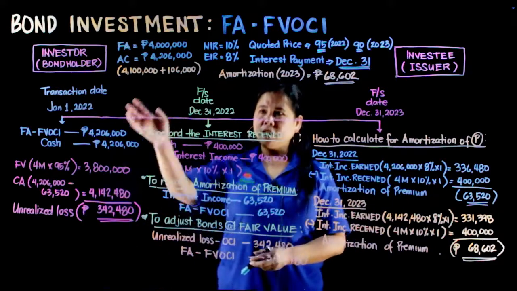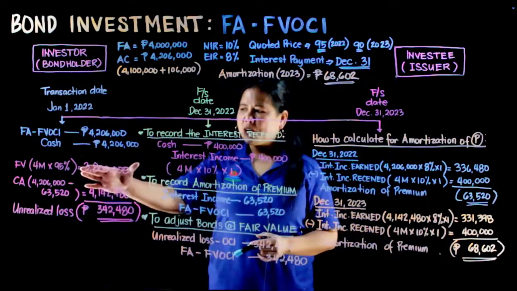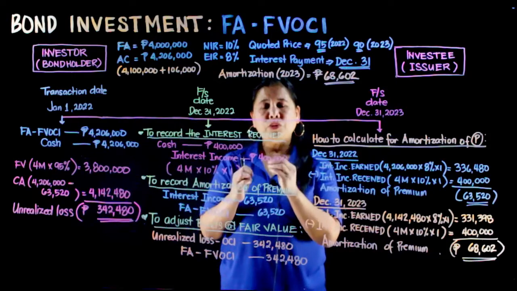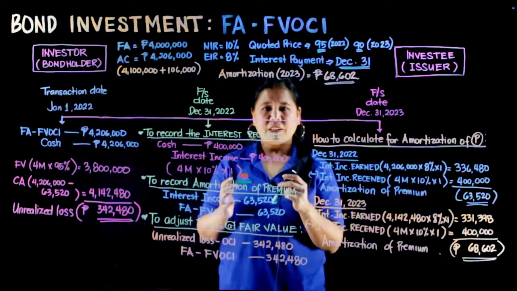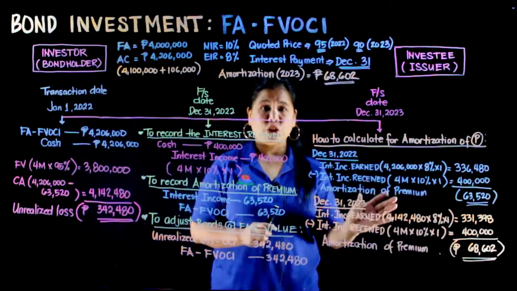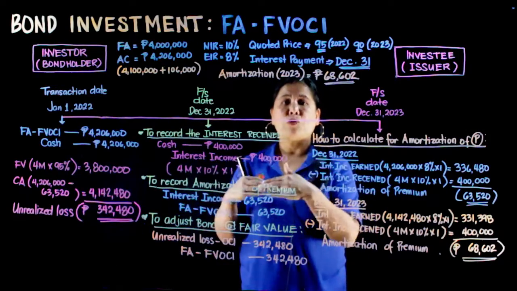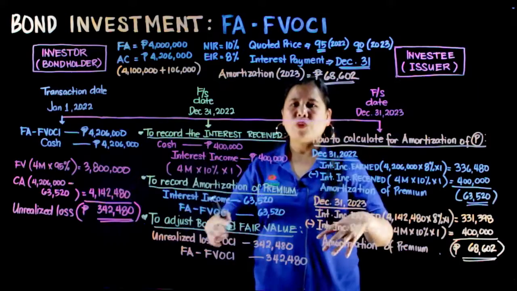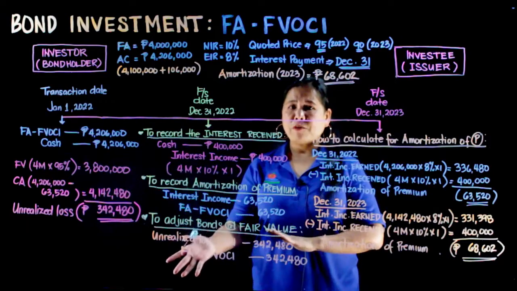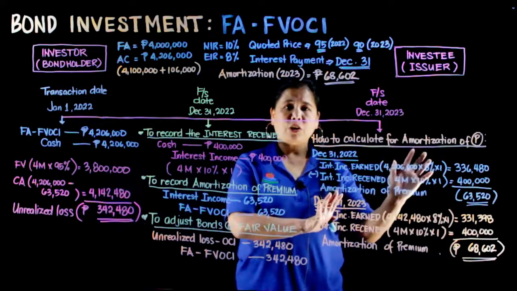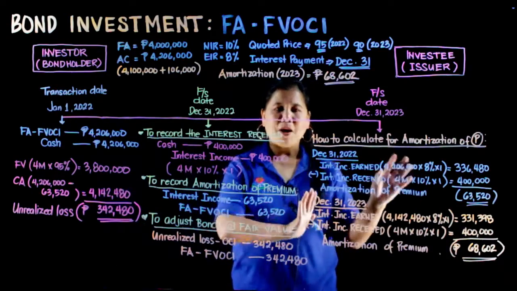So sa susunod na taon, kung magkano yung fair value ng investment na ito, yan ang magiging new carrying amount of your investment. But dito sa amortizations of the premium, ay yung carrying amount na naka-reflect lang ang amortizations of the premium. Walang effect ang fair value sa carrying amount na computations natin dito. Kasi baka malito ka doon.